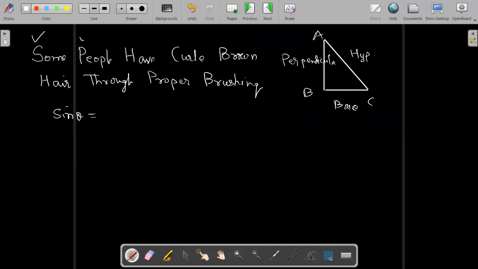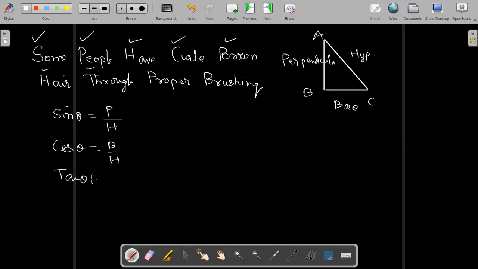Sine theta is equal to perpendicular upon hypotenuse, P upon H. Then C for cos theta, cos theta is equal to B upon H, base upon hypotenuse, and tan theta is equal to P upon B, perpendicular upon base.